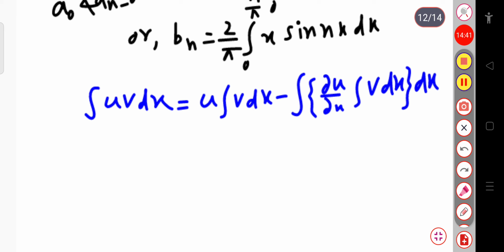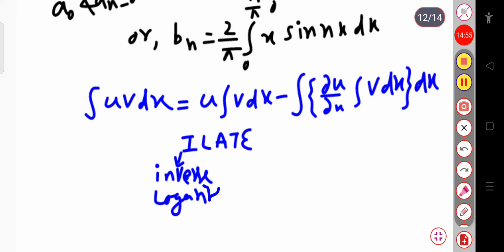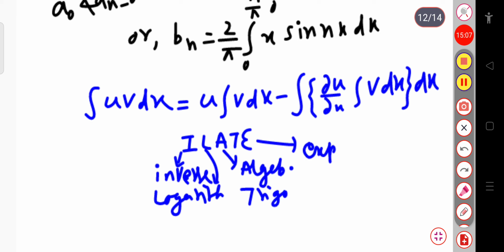You should also note that you have to apply the Euler formula. What is Euler? I means the inverse function, L means the logarithmic function, A means the algebraic function, T means the trigonometric function, and E means the exponential function. Now if you apply this formula, here x is your algebraic function and sine is your trigonometric function. So first you consider A, that comes before T. So A is your u, and you take sine nx to be v.